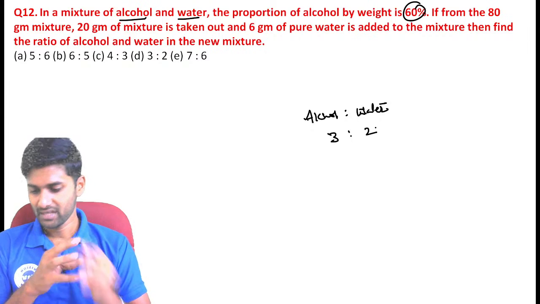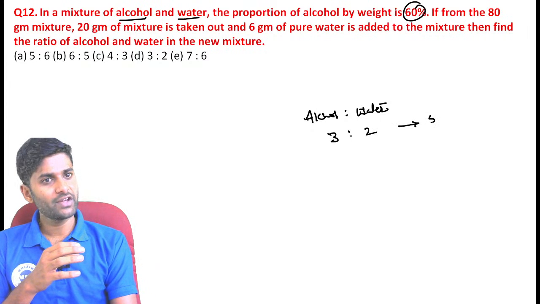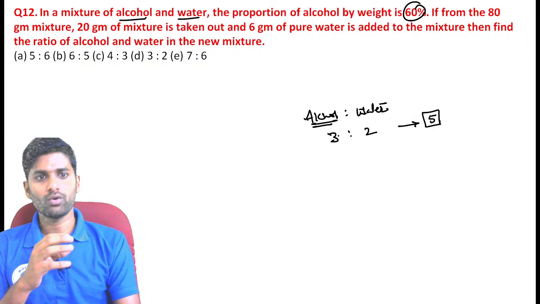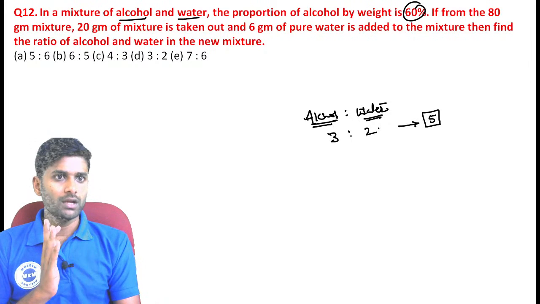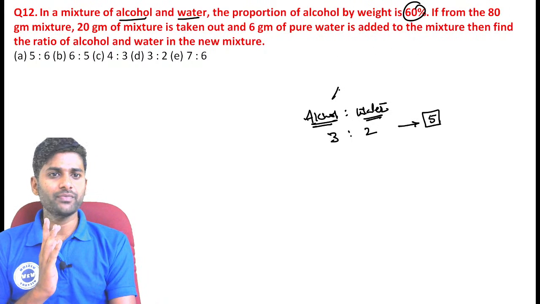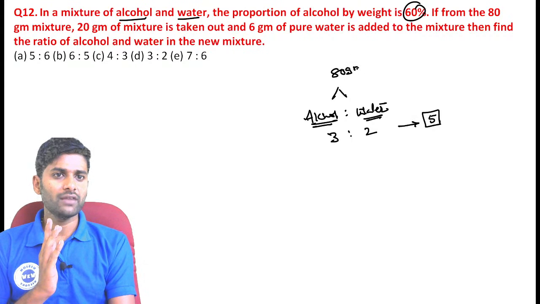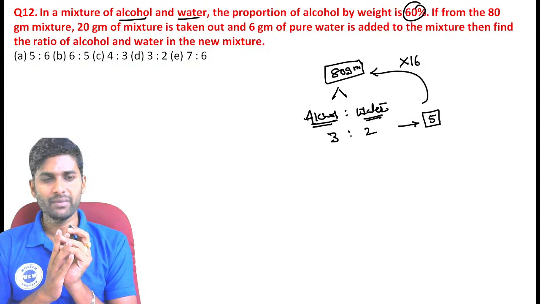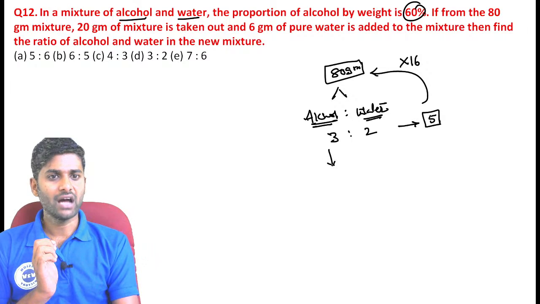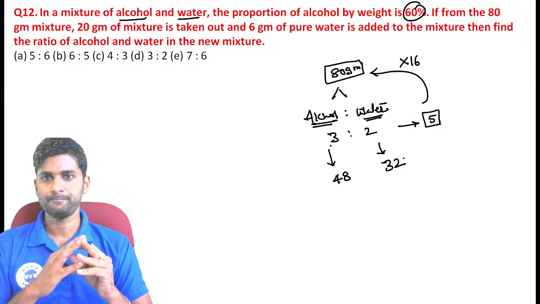Directly you can consider, if the mixture is 5 quantities, then alcohol is represented by 3 quantities and water is represented by 2 quantities. That is the meaning, guys. Now, they clearly mention that the total weight of the mixture is 80 grams. Then 5 becomes 80, so each quantity is a multiple of 16. Then the alcohol value becomes 3 into 16. So there are 48 grams of alcohol and 32 grams of water.